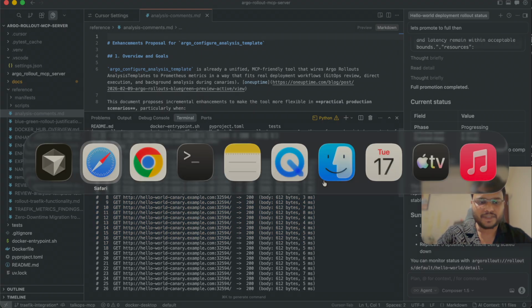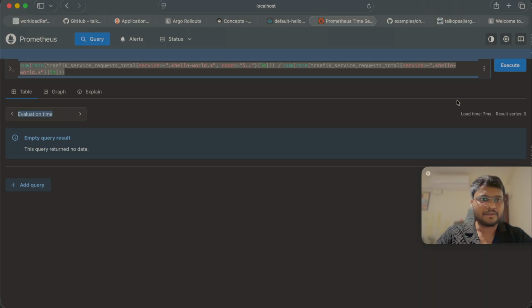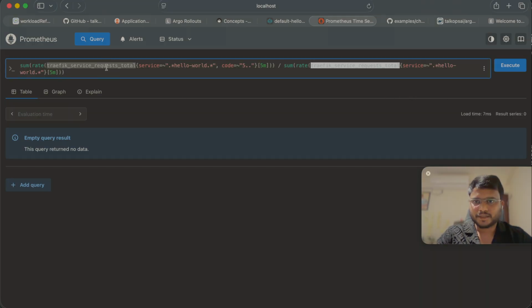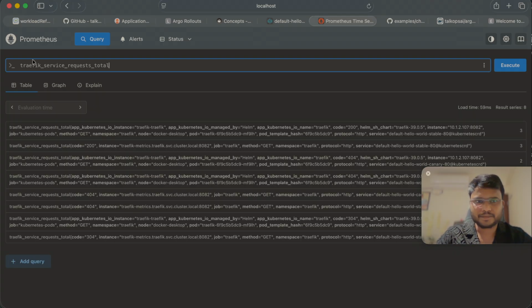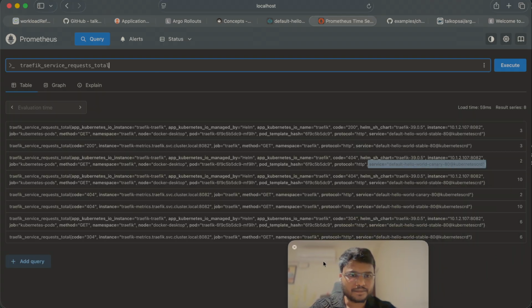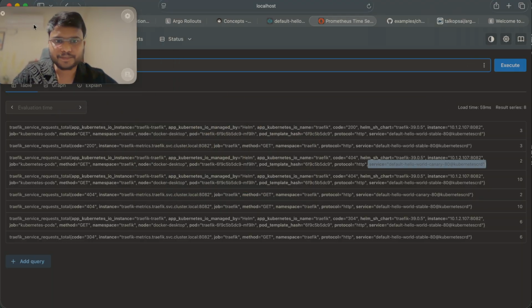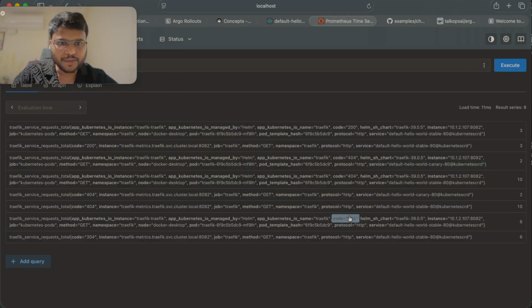And we can confirm by checking this specific metric. So 304, 404, 404, 200, right? It will take some time. Yeah, now see, the overall count of 200 is getting increased, right?